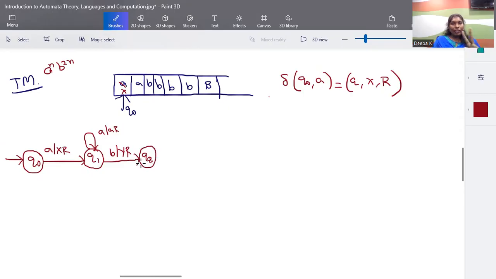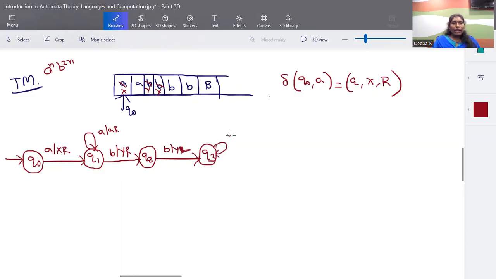For a single A, I'll have two Bs. So I check the next element also. If that is also B, cancel that into Y and move right. This is one sequential cancellation: for one A, two Bs are cancelled. So one A is cancelled to X and the two Bs to YY. After cancellation, what do I have to do? I have to come back, which is a left move. After cancelling your second B, we need to come back and take the next input. While coming back, I have to take the next A, right?